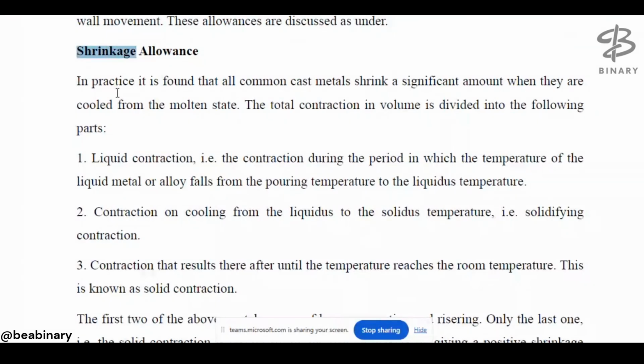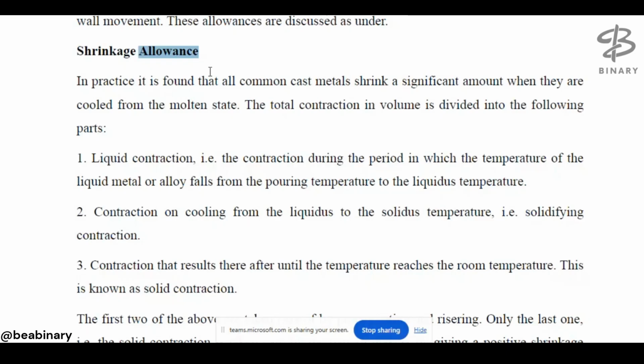What do you mean by shrinkage? The molten metal which we have filled for a dimension of 10 mm will shrink and give a material of only 8 mm. So 2 mm will be the shrinkage. For that purpose we give an allowance, meaning we provide an extra dimension to the pattern.